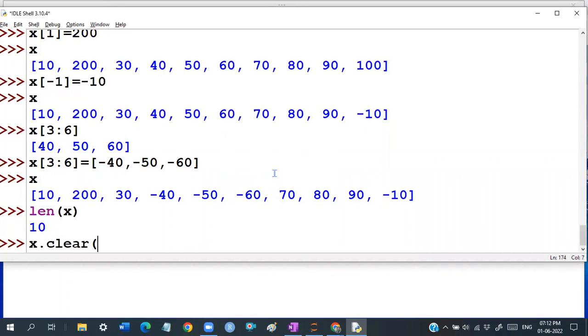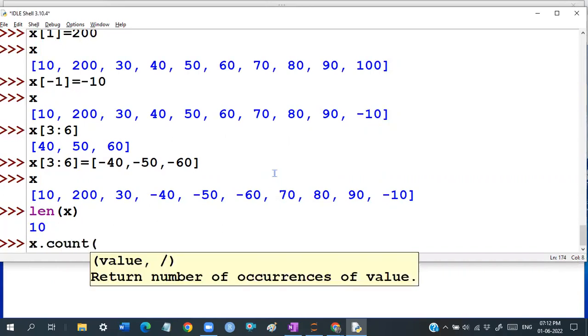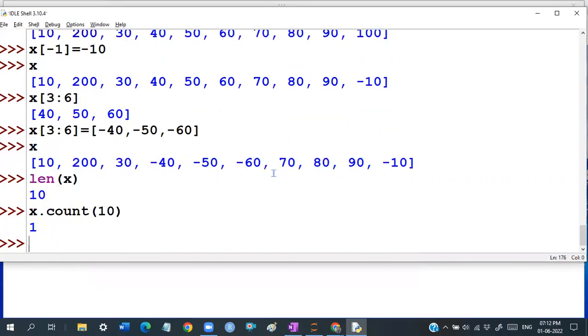x dot clear? Observe carefully. Or I can say x dot count of, for example, I want to count how many times 10 was there. x dot count of 10. What this count of 10 will do is count how many times the 10 exists in the x. What is the length of the x? It is nothing but how many elements are there, for example 10 elements.